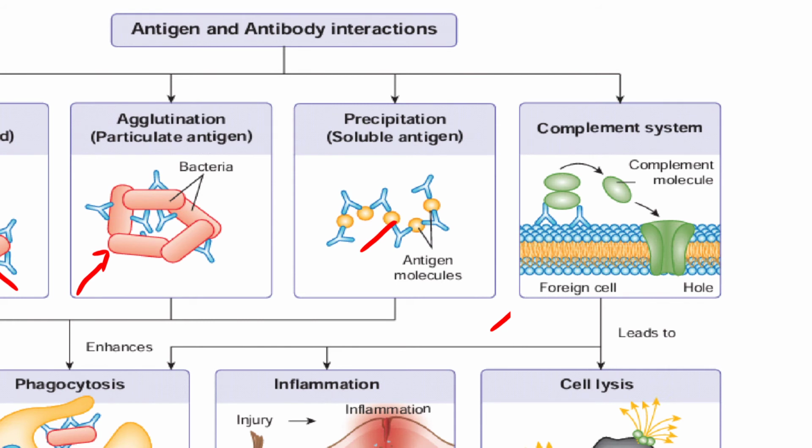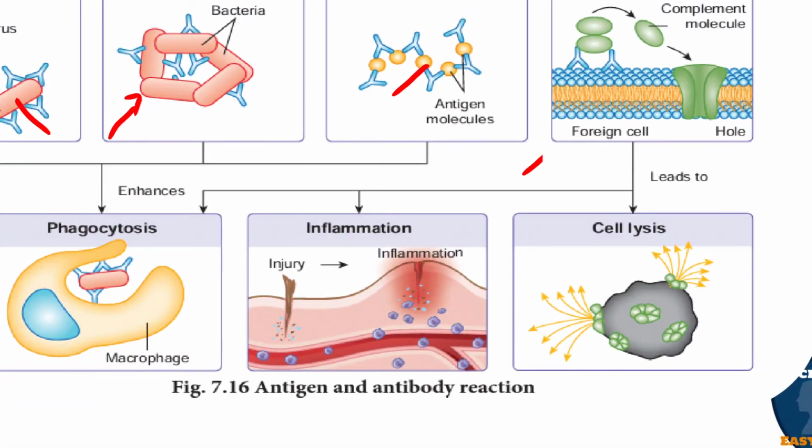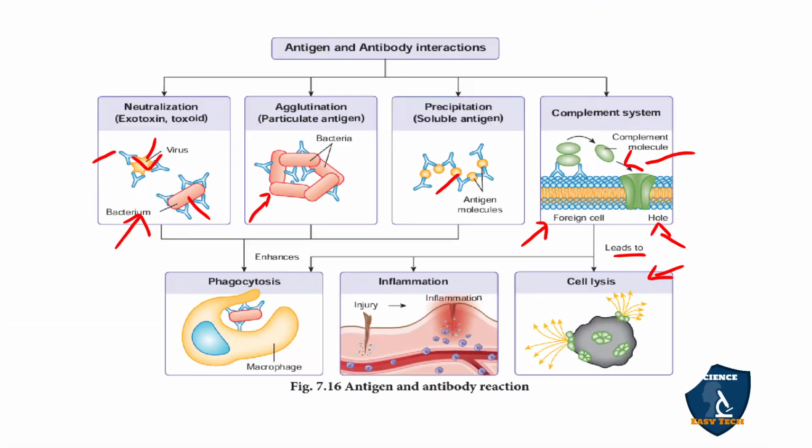After the antigen enters, you can see the cell lysis here, with the antibody and the antigen binding it, and cell lysis takes place.